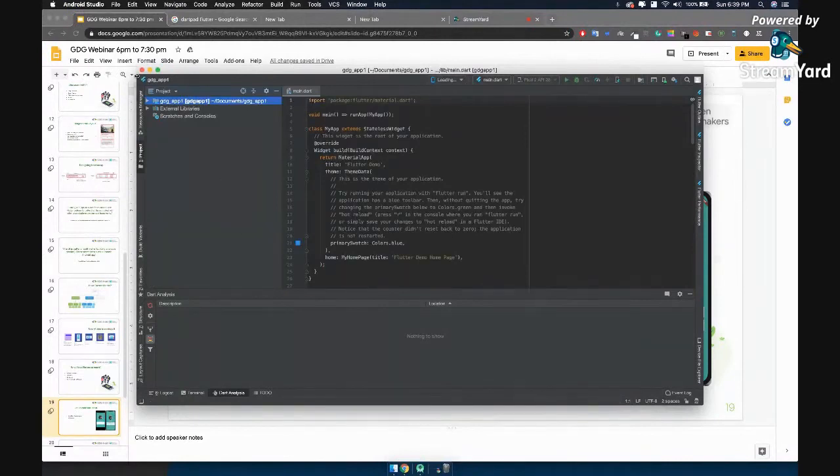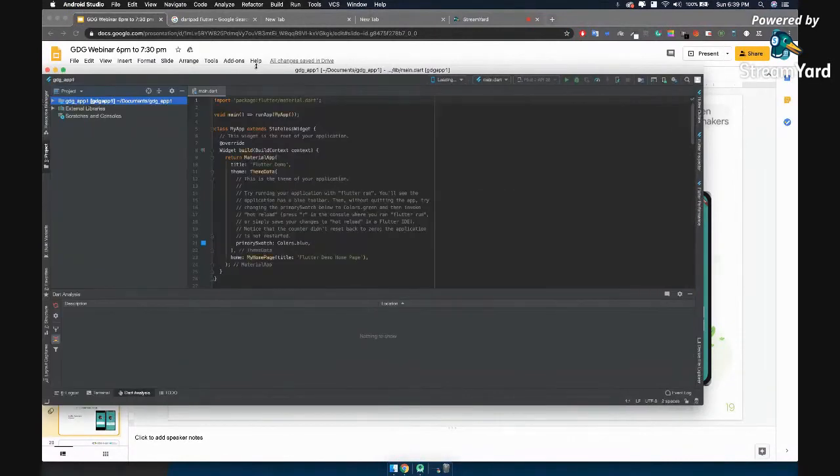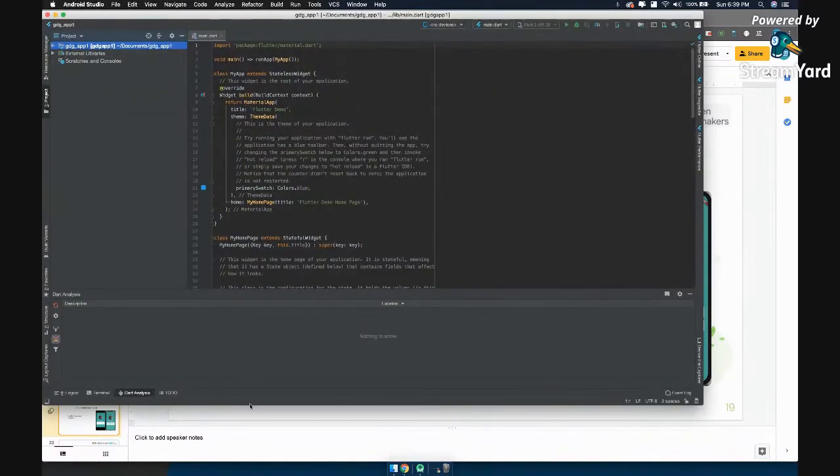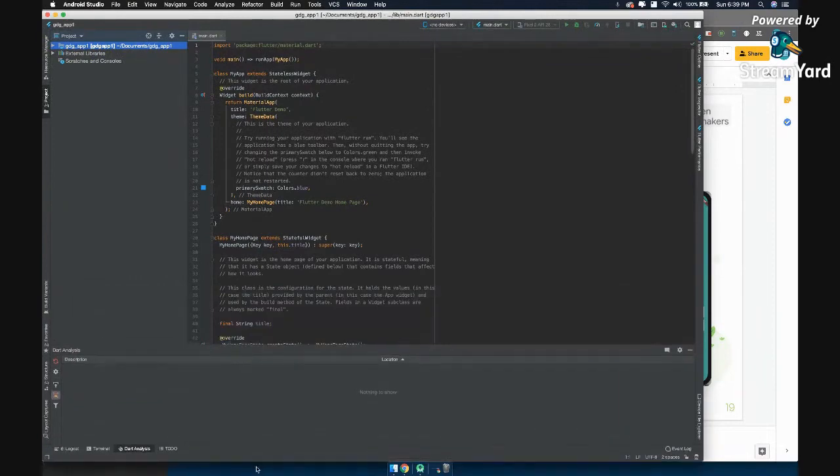Right now you can see. Just give me one moment so that I can align the items properly.